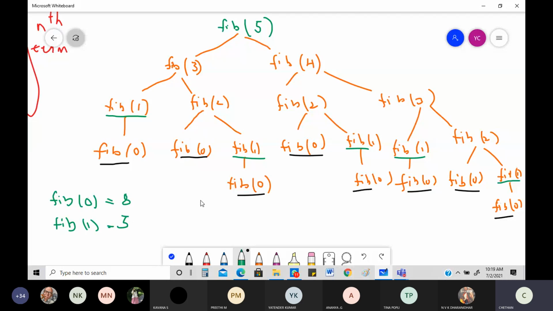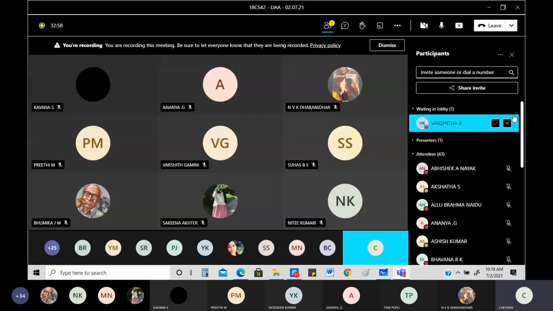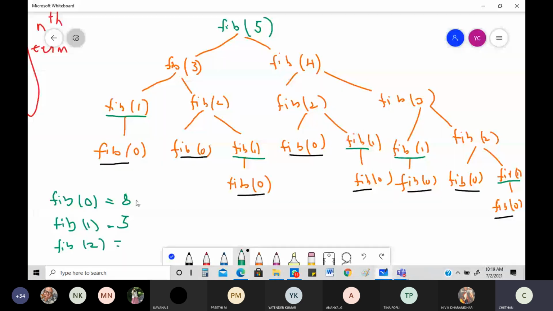Okay, you got 5 times here. Then what is the next thing? After that you got fib of 2. Okay, how many times is fib of 2 done? So let me look into that. What is fib of 2? Fib of 2 is done in how many places? Let me look into it.